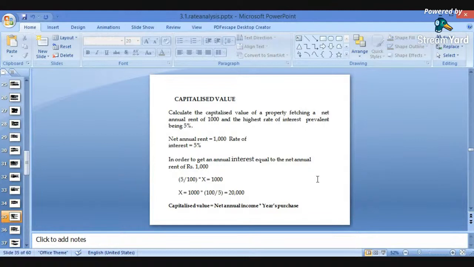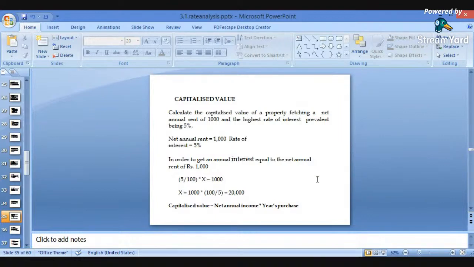So here it is a simple problem in which we will find out the capitalized value. Here I'm reading the problem. Calculate the capitalized value of a property fetching a net annual rent of 1000, where the highest prevalent rate of interest is 5%. So with 5% interest and 1000 as the annual rent, we have to find out the capitalized value.